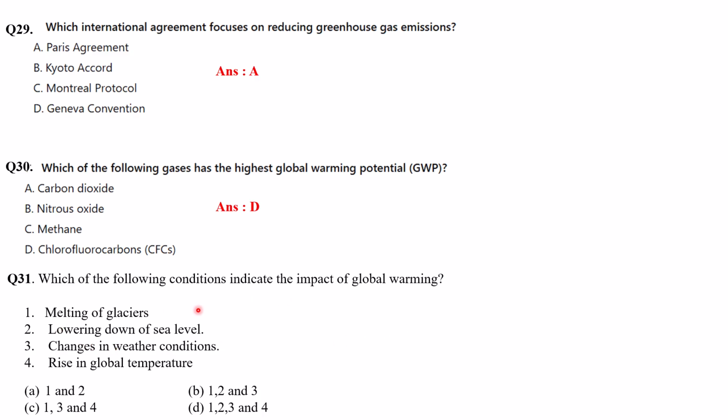Which of the following conditions indicate the impact of global warming? Melting of glaciers is a reason. Then lowering of sea level, no, the sea level will increase, so 2 is not the correct option. Then change in weather condition, yes. Rise in global temperature, yes. So the first, third and fourth options, C, is the correct answer.